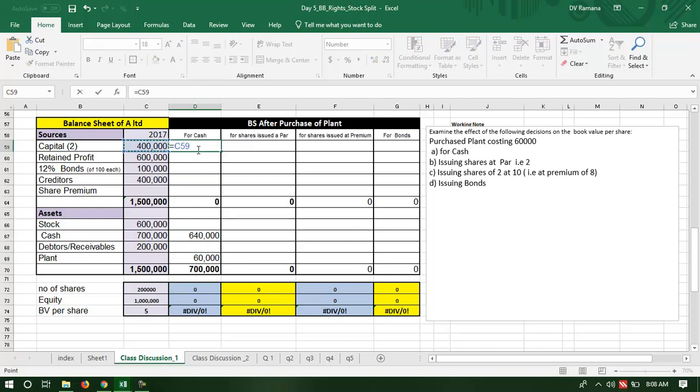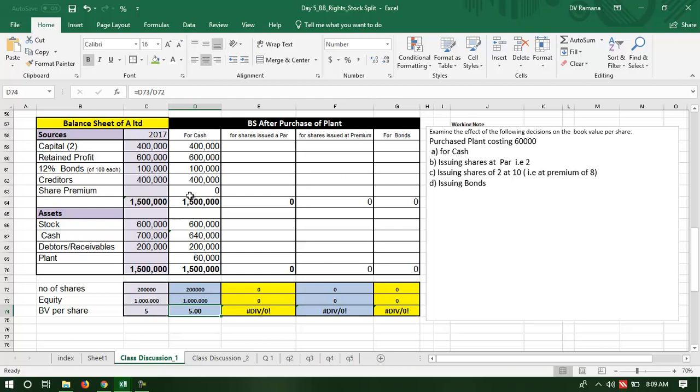No change in the capital, no change in the retained profit, no change in the bonds, no change in the creditors, and the total of the asset side is 1.5 million. No change in the inventory. So in this case, cash is converted to a plant, so no impact on the total of the balance sheet, no impact on equity, no impact on the number of shares. So the book value per share has not changed.